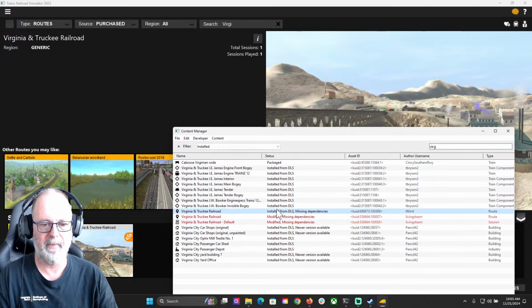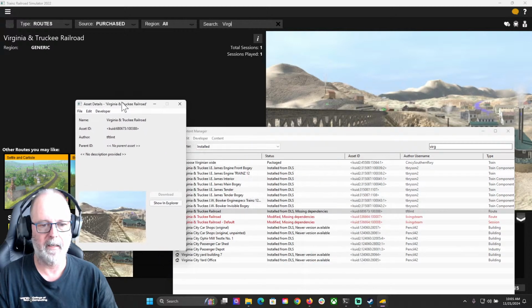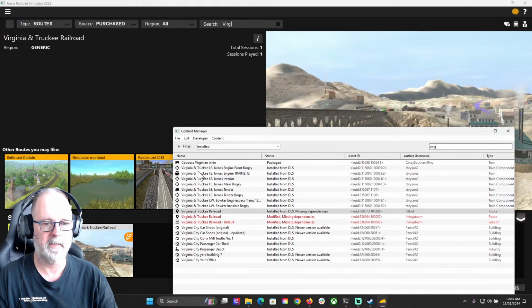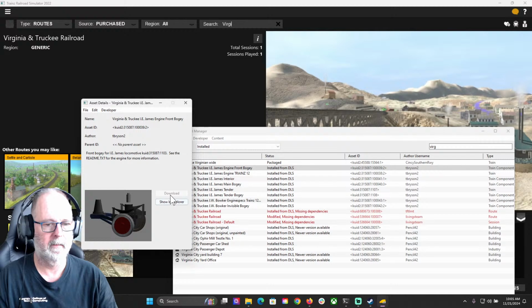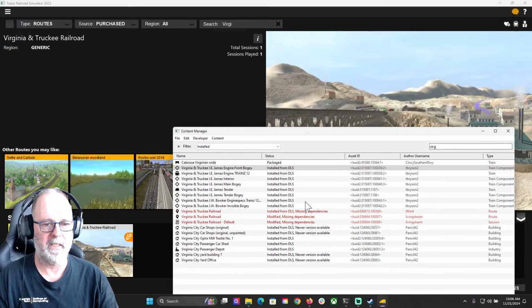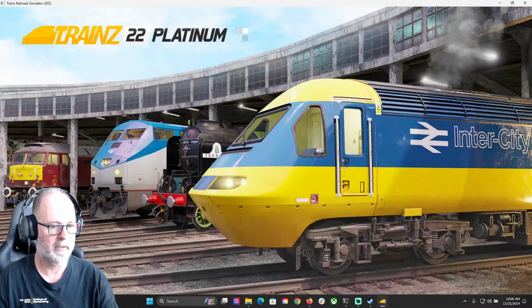And so it says missing dependencies. When we double click on this, I thought it had a button here that said show missing dependencies. It doesn't. I wonder why not. Let's look at this, for example. Nope. I thought they had a button on there for show missing dependencies. I guess not. But anyways, you can see that I went to the download station and found this Virginia and Truckee Railroad route. Let's open it up and take a look. Let's look at the one that I'm working on. Oh, and then select a session.